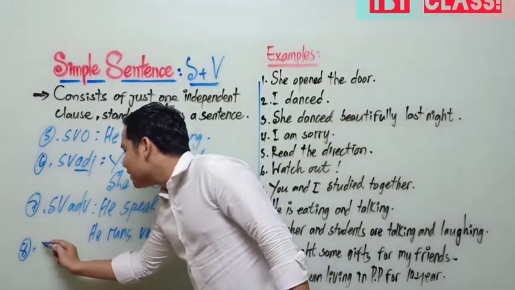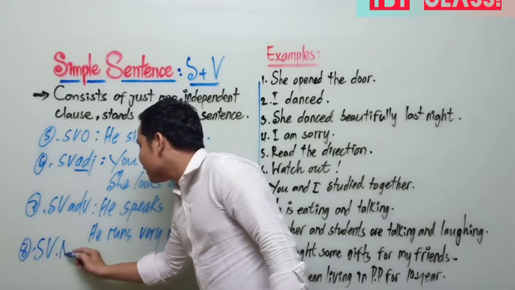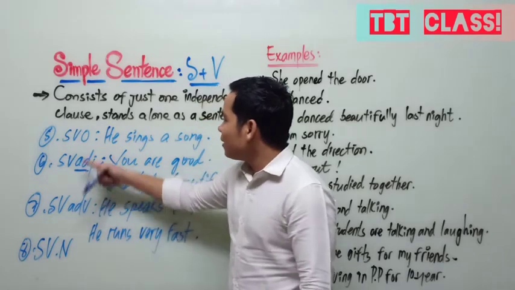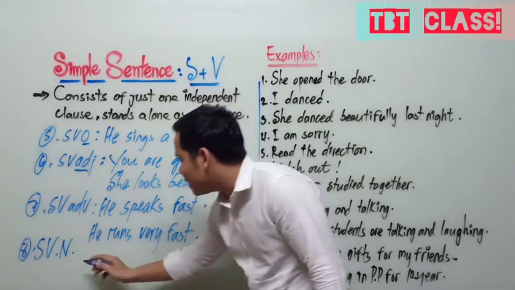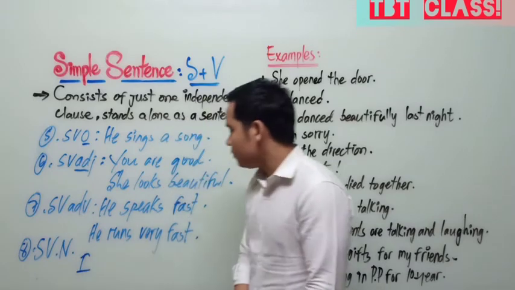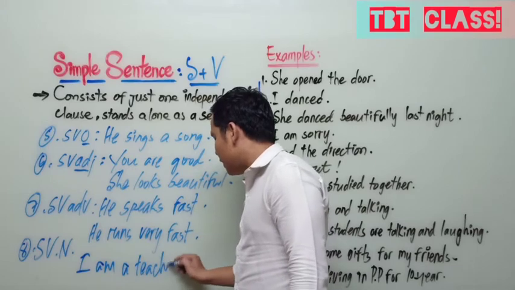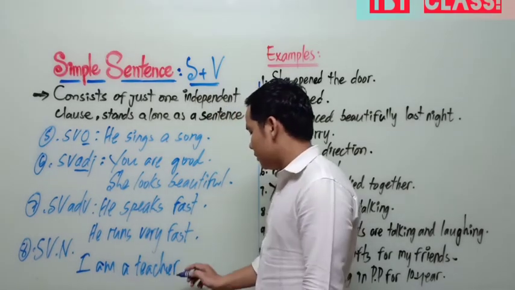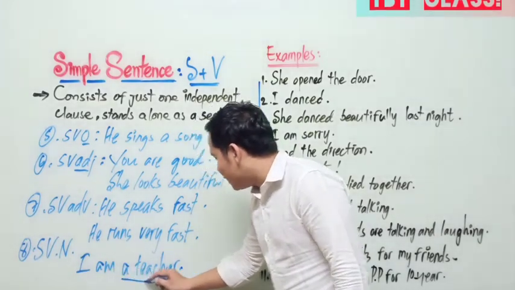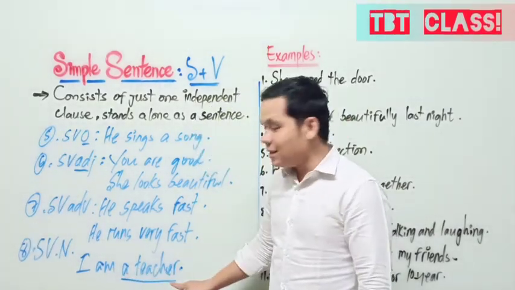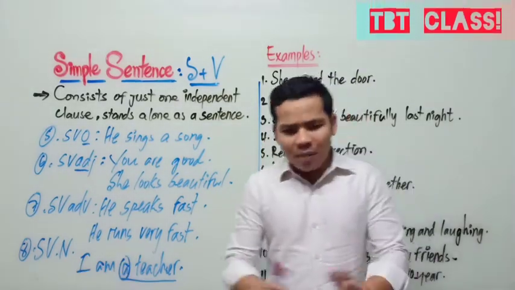Number 21 (sic). I can say subject, verb, noun. Okay? Now exactly noun can be object. Sometimes noun can be object, like I can say: I am a teacher. Okay? I am a teacher. Subject, verb, and noun. But exactly this noun phrase. This is a noun phrase, but it is also a noun. We call it noun phrase. You can make many ways from this.